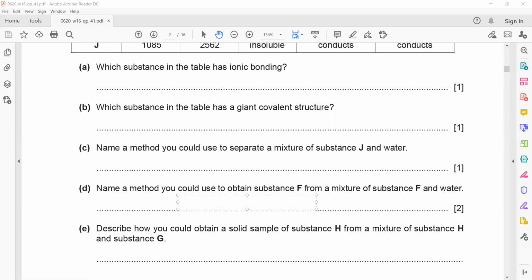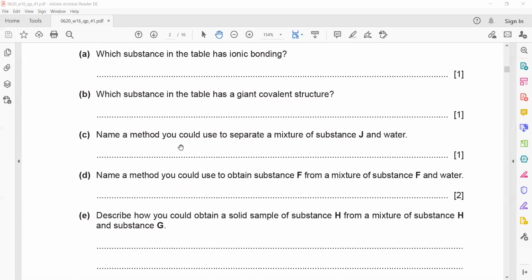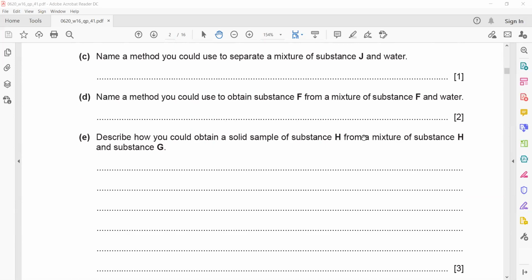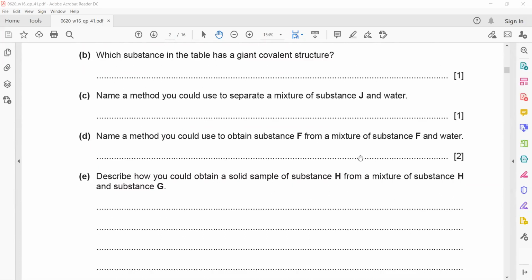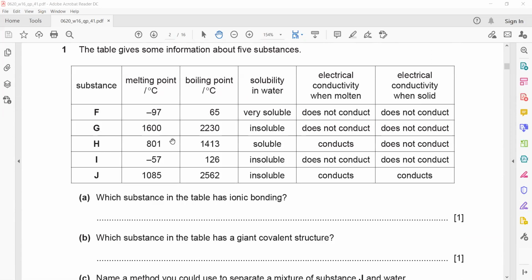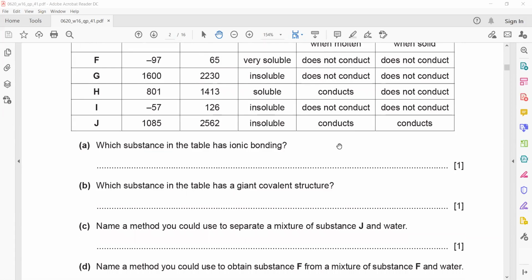So we use here the fractional distillation. Then in part E, describe how would you obtain a solid sample of substance H from a mixture of H and G. So H and G are there. H is soluble and G is insoluble. H is basically an ionic compound and G is a giant covalent.